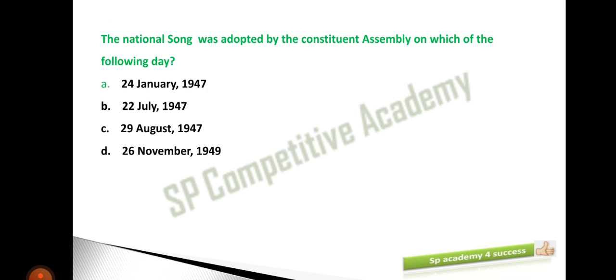Next MCQ guys, the national song was adopted by the Constituent Assembly on which of the following days? In the last part of our video, we discussed the national anthem. And here we are discussing the national song. If you remember, the national anthem was adopted on 24th January 1947.